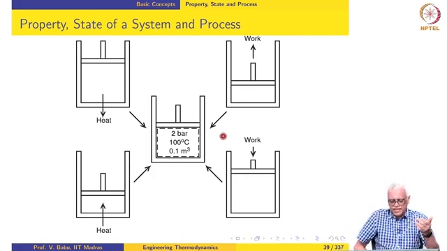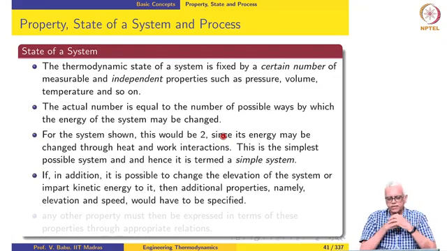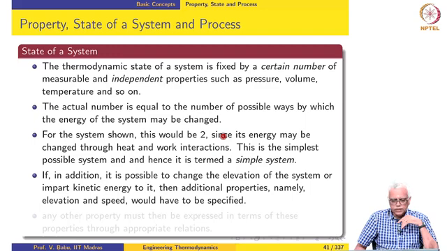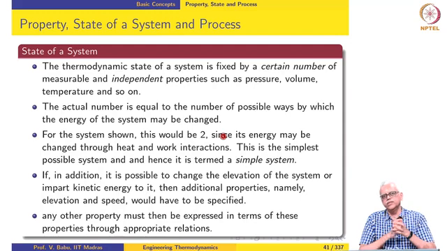So, in each one of these cases, as we add more ways by which the energy of the system can be changed, for every additional mode in which energy can be changed, we actually have to specify one independent property. Because once we have done that, any other property has to be expressed in terms of these properties that we have used to fix the state of the system.